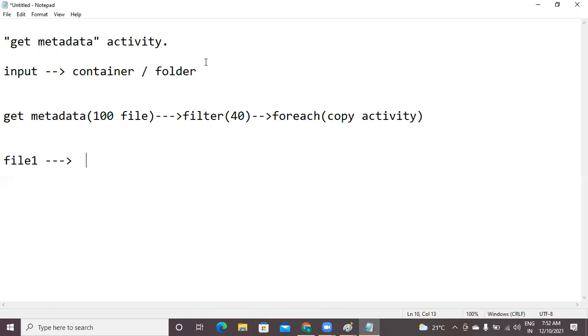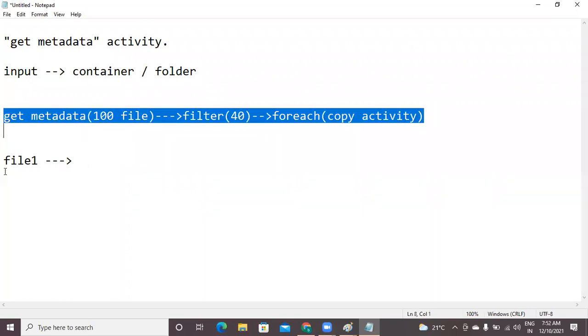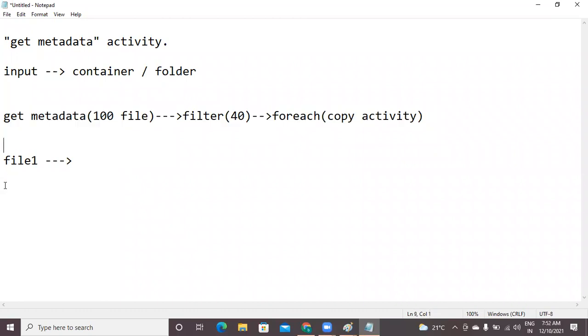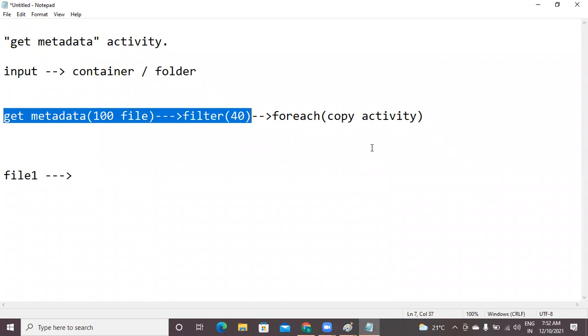But how to configure this kind of entire flow, we will try to understand. As step one, we have already seen the Get Metadata activity. Today in class, let's divide it into two phases, step one and step two. In the first, we check the output up to this point, how to apply the filter to the output of the Get Metadata activity.